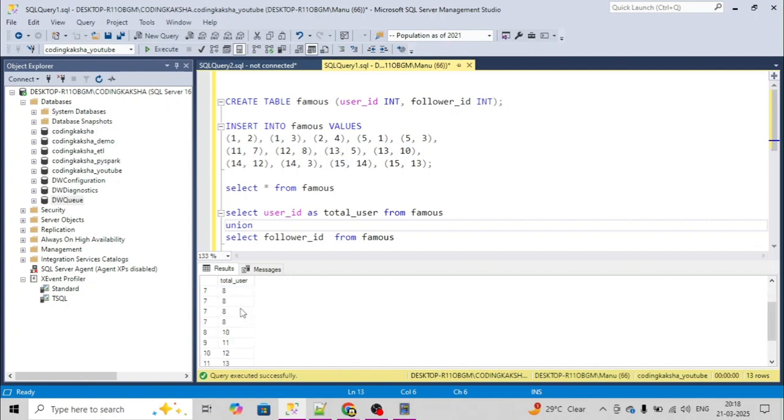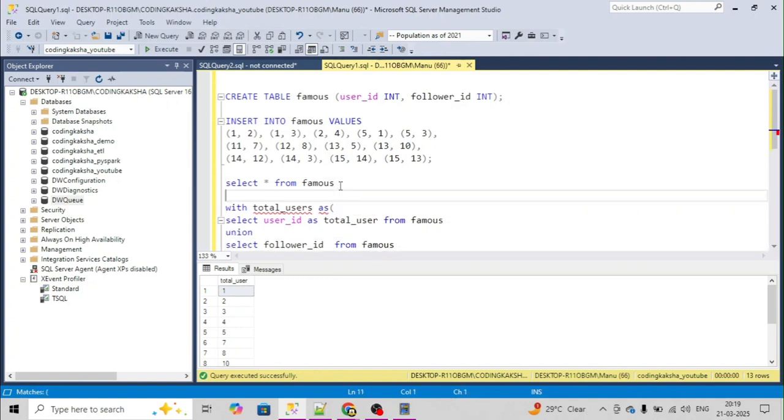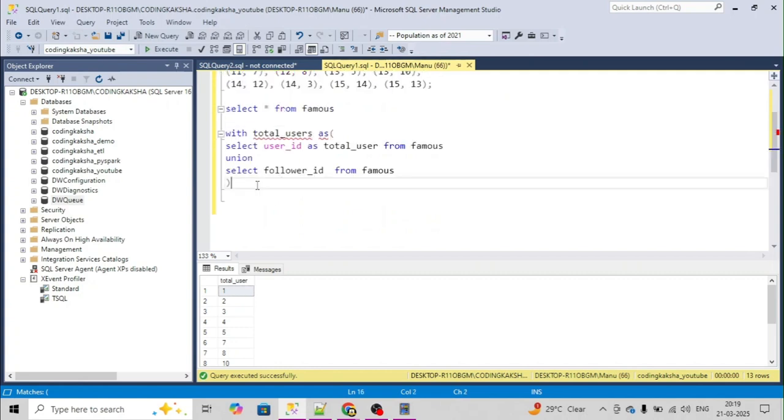If you look over here, we have found the list of the total number of users Facebook has. Now what we will do is put this in a CTE statement. We will create one table with the total users and put it into that table. Next, we have to find the number of followers each user has.